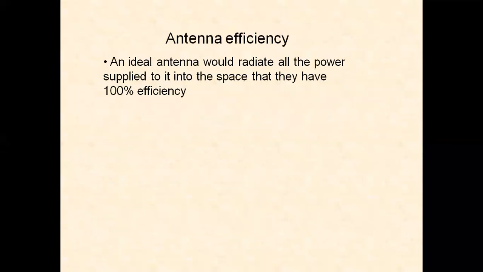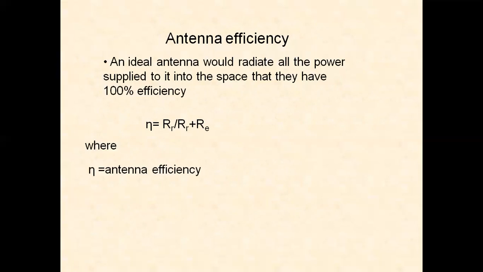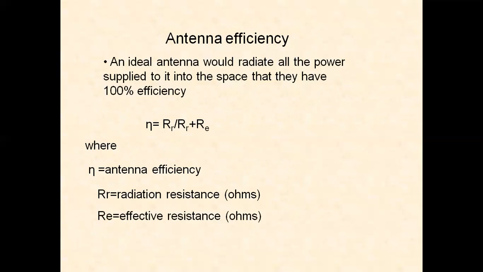An ideal antenna would radiate all the power supplied to it into space, that is, have 100% efficiency. Radiation resistance divided by RR plus RE is the formula to calculate the antenna efficiency. Eta is the antenna efficiency, which is equal to radiation resistance divided by radiation resistance plus effective resistance, all in terms of ohms.